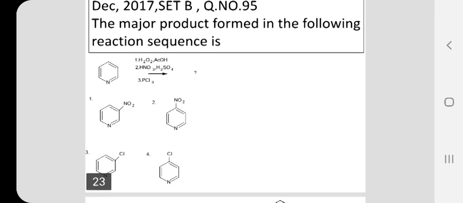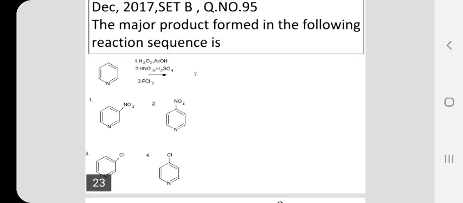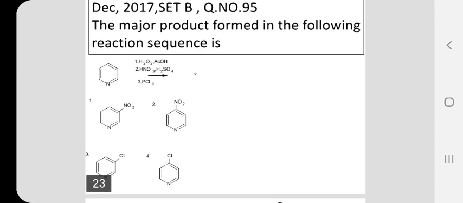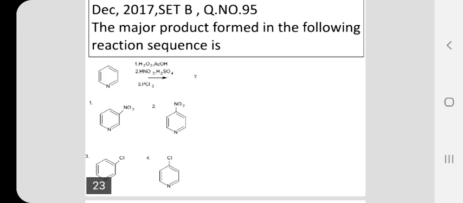And the third reagent is PCl3, phosphorus trichloride. Being a halide reagent, you can expect chlorination. But it is not chlorination here. Phosphorus trichloride is a deoxygenating agent. See the 4-nitropyridine N oxide, when it is treated with phosphorus trichloride, 4-nitropyridine is obtained as the product and phosphorus trichloride is converted into phosphorus oxychloride. The oxygen attached to the pyridine nitrogen is removed.